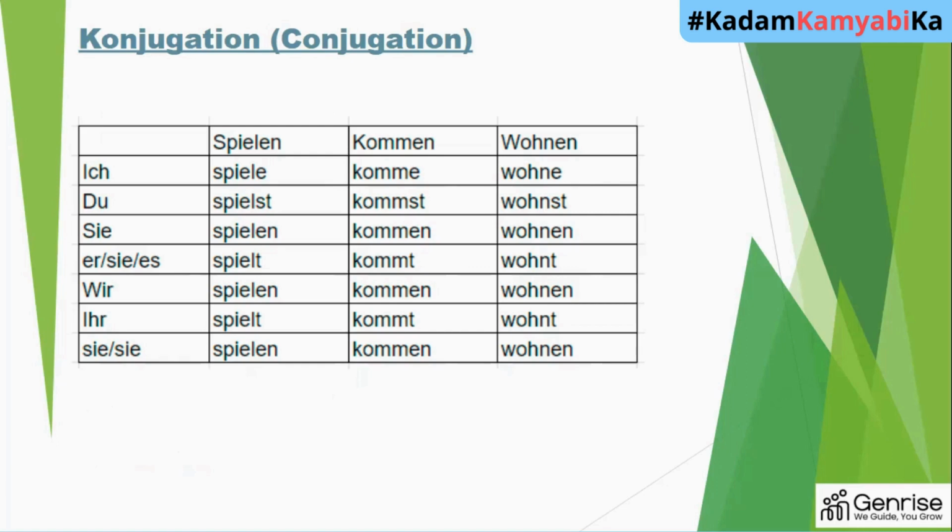Please follow after me. Ich spiele. See, there is an E ending. Du spielst. Er spielt. Wir spielen. Ihr spielt. Sie spielen. Spielen means to play. So you cannot pronounce it as spiles because then nobody would understand. It is spielen, IE combination. The sound will be E.